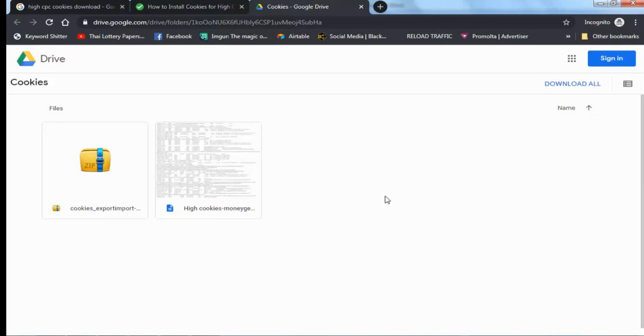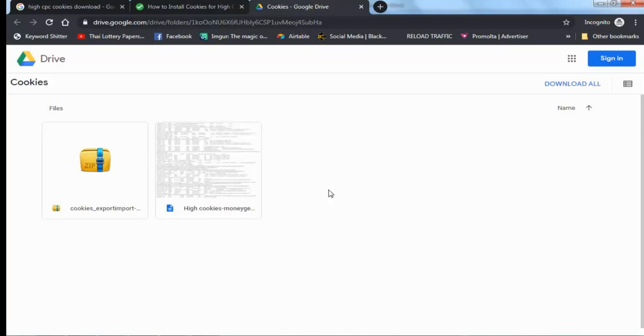This is called cookies. And if you go to any website, Google AdSense shows you ads according to your browser history. This browser history is called cookies.